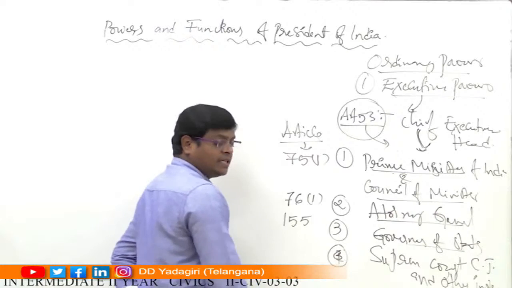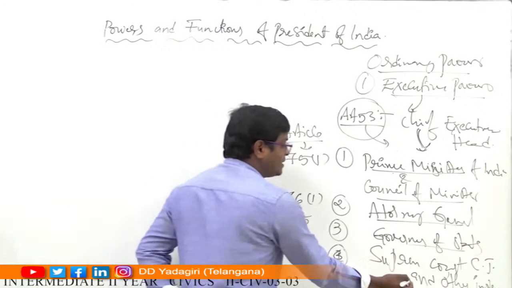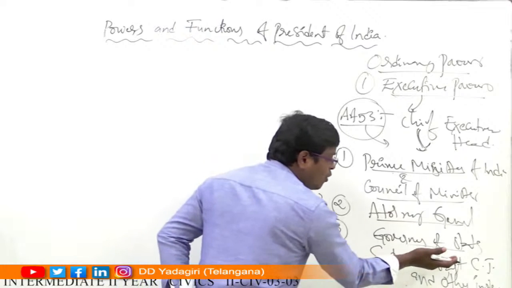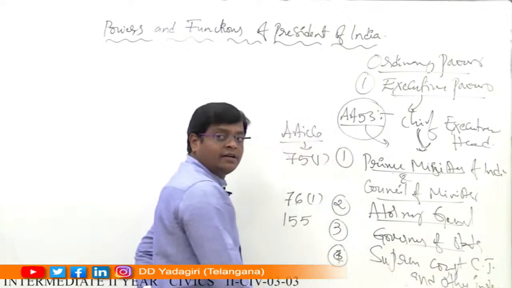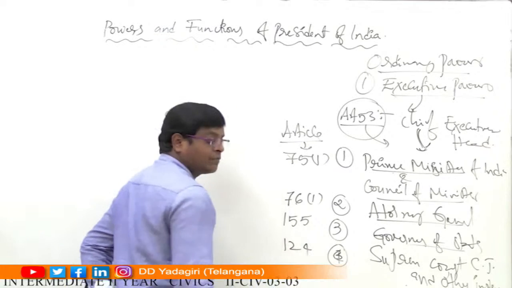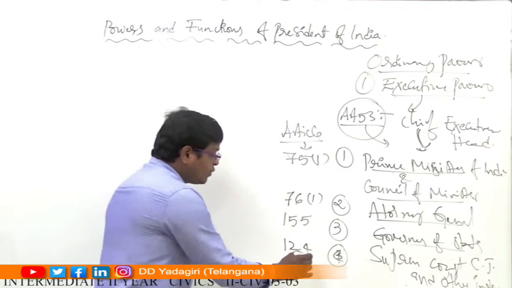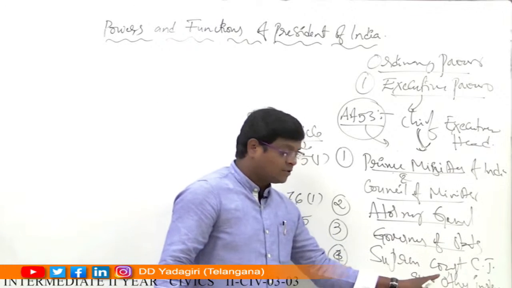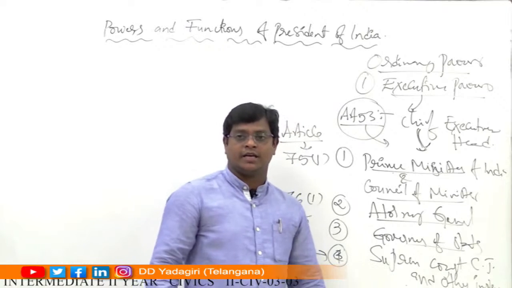Who appoints here? The President appoints Supreme Court judges and the Chief Justice according to Article 124.